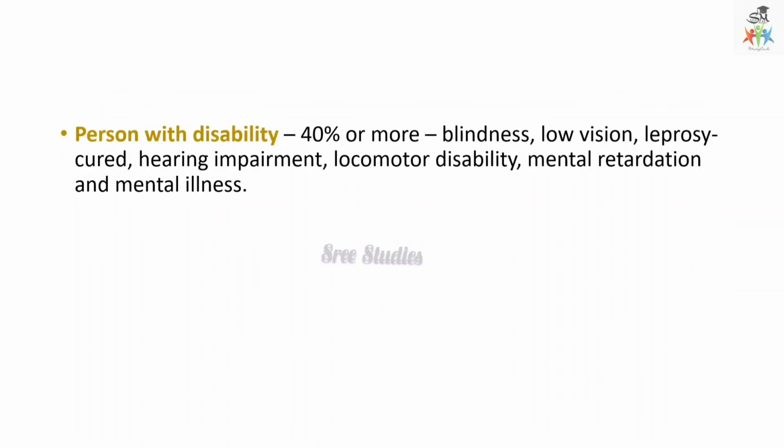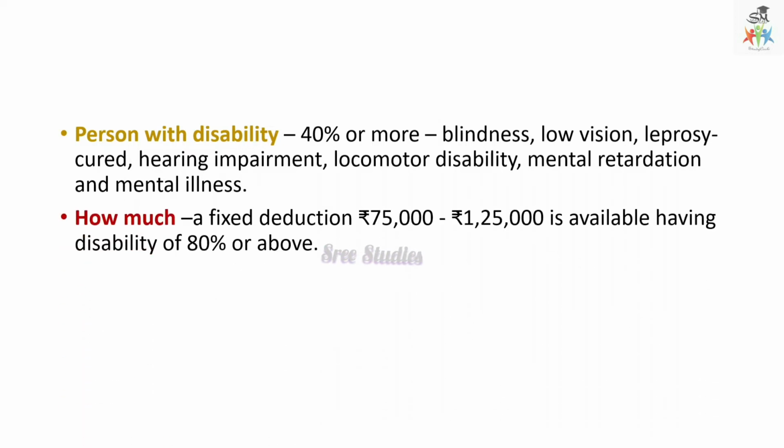A person with disability means 40% or more of blindness, low vision, leprosy, hearing impairment, locomotor disability, mental retardation and mental illness. And the amount of qualifying deduction is a fixed deduction of 75,000, and 1,25,000 is available for a disability of 80% or more.